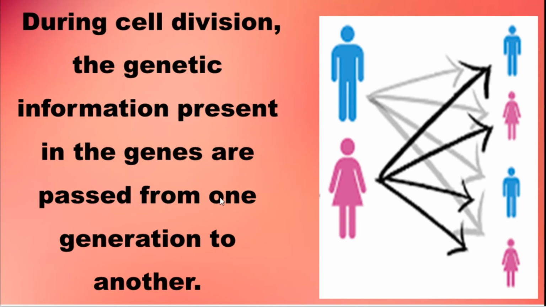So we should know that the genetic information present in the genes is passed from one generation to another. Where is the genetic information present? In the chromosome, particularly in the DNA. The DNA is present in the chromosome, the chromosome is present in the nucleus, and the nucleus is present in the cell.